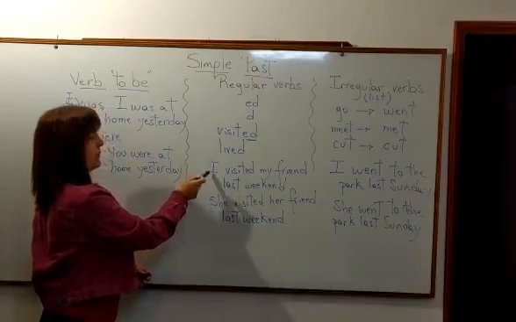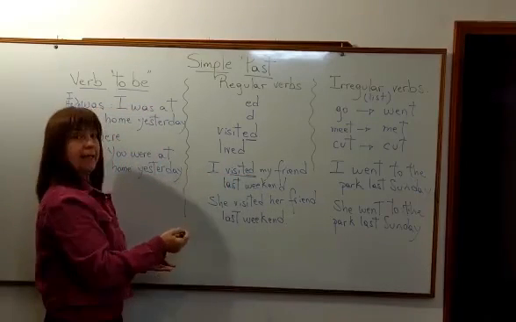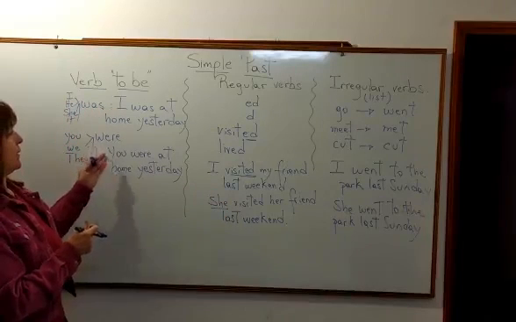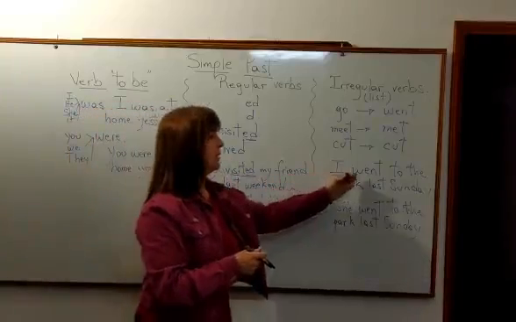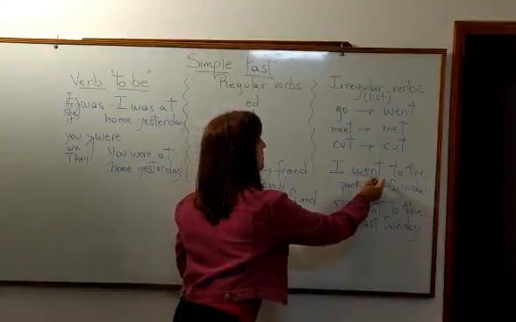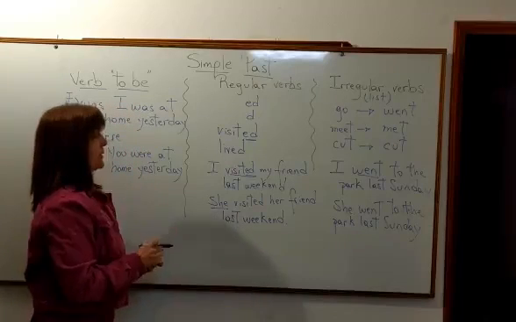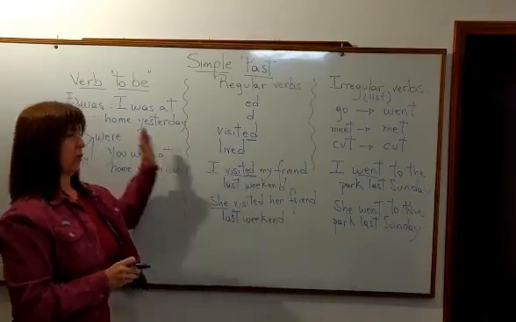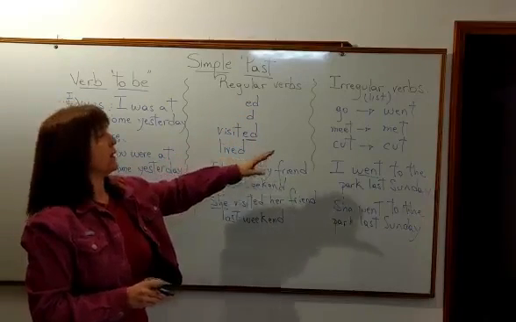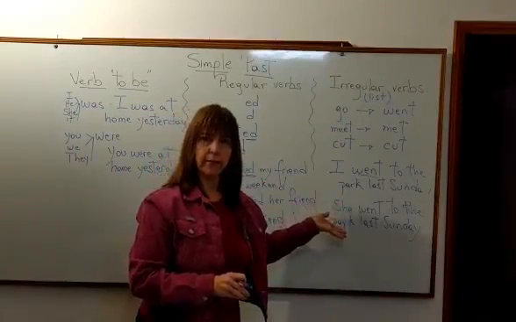Acá no hago diferencia entre las personas. Todas las personas van a llevar el verbo visited. I, you, we, she, alright? Here I make the difference. Was or were, but not here and not here. También con los verbos irregulares, todas las personas van con la misma forma del verbo irregular en pasado. Okay? Now, this is of course in the affirmative form. I was or were, agrego either visited or left, okay? Y busco en la lista los verbos irregulares. I look for the verbs in the list, okay?